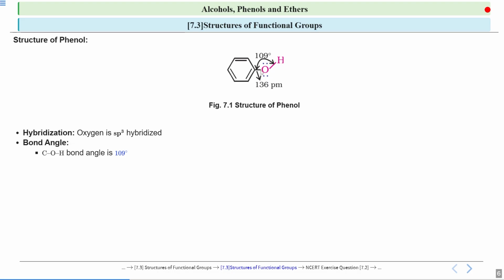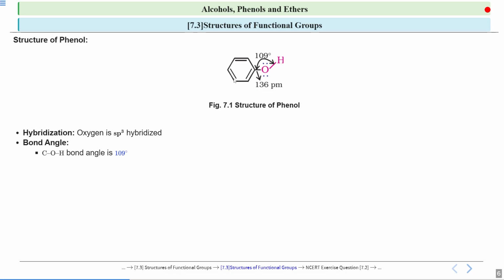Now in case of alcohol, this oxygen from one side was bonded with a methyl group. But in case of phenol, see, this is a phenyl group. So this phenyl group is so large. And it also has delocalized pi electrons. In the case of phenyl ring, we know that there are delocalized pi electrons because of resonance.